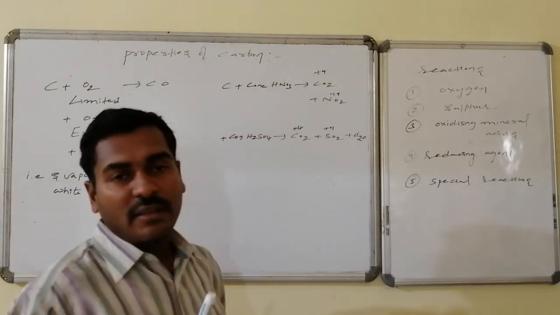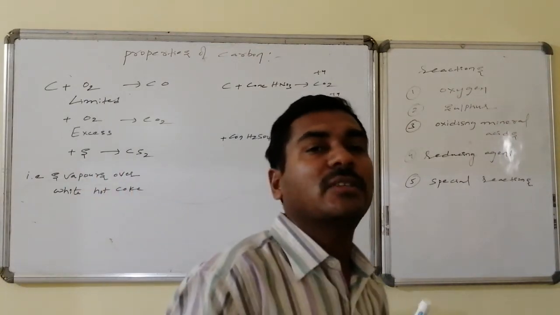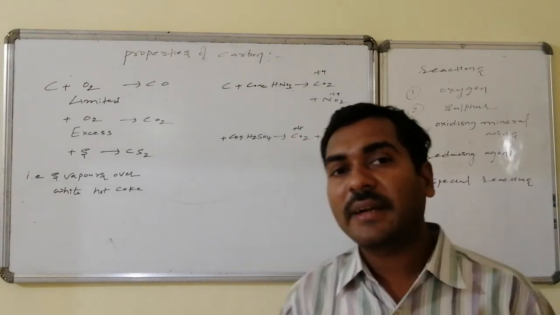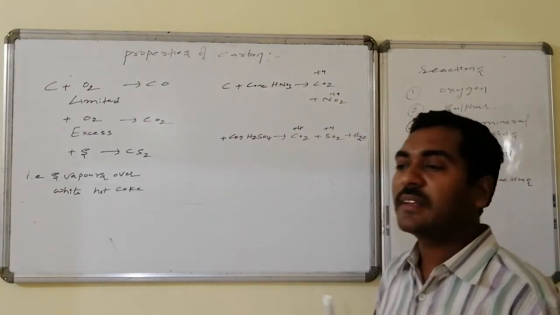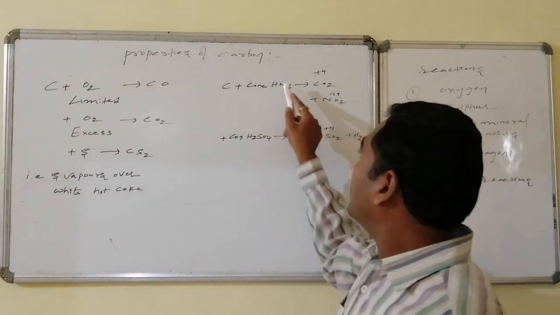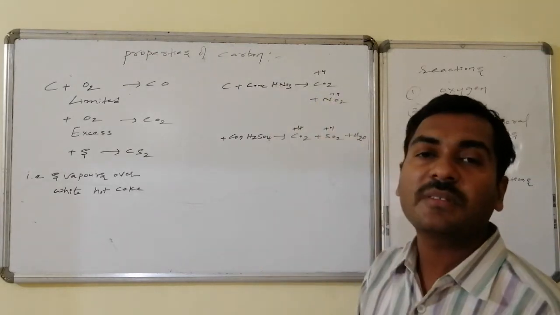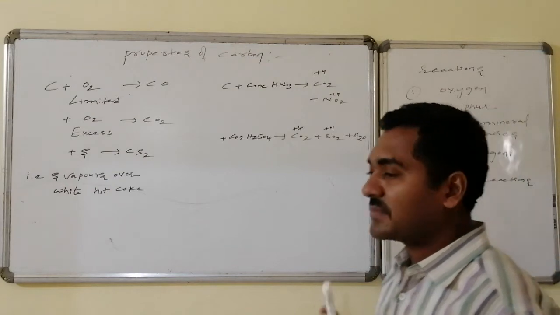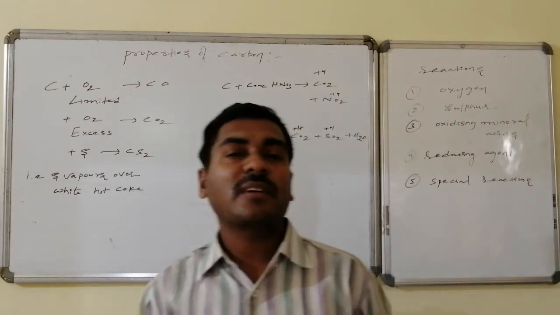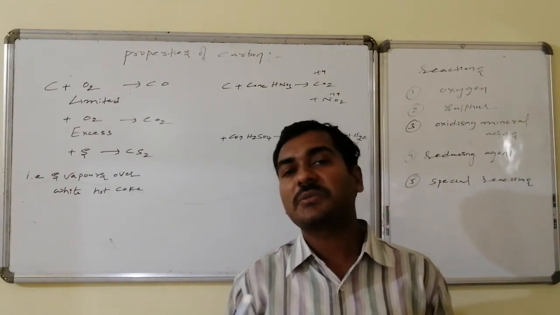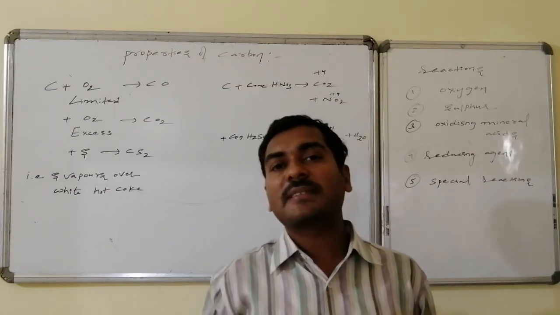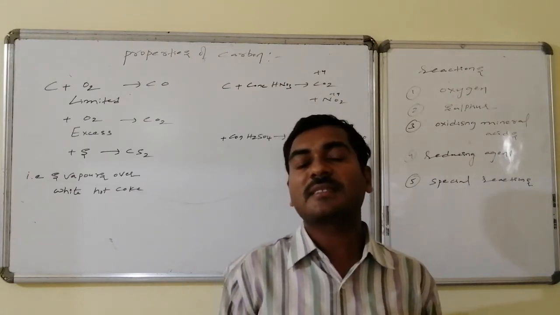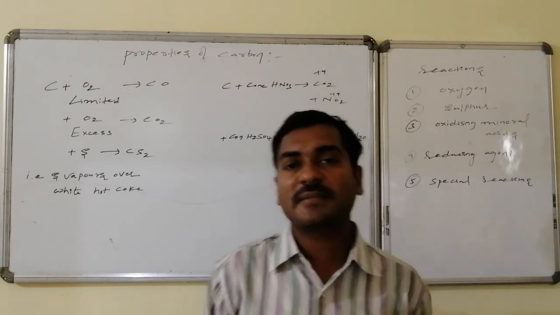With oxidizing mineral acids like HNO3, carbon chemically combines and undergoes oxidation, leading to the formation of carbon dioxide, while HNO3 undergoes reduction from +5 to +4 and forms NO2, nitrogen dioxide. Similarly, reaction with concentrated sulfuric acid leads to the formation of carbon dioxide, followed by reduction of sulfuric acid from +6 to +4, that is, sulfur dioxide formation takes place.